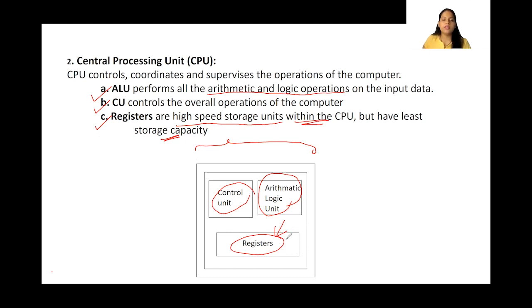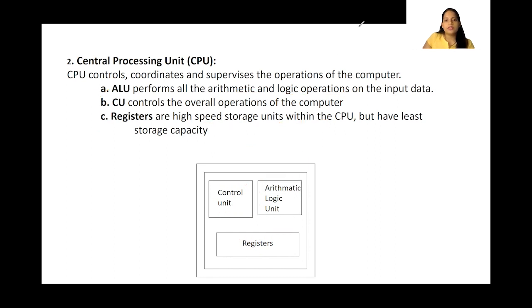This is used only to store the instant results which are being calculated right now in the computer, and then later it will be sent to the primary memory or to the secondary memory. So this is the central processing unit, and these are the operations performed by them.